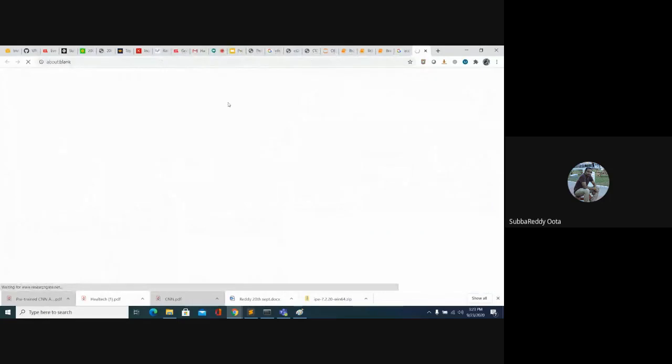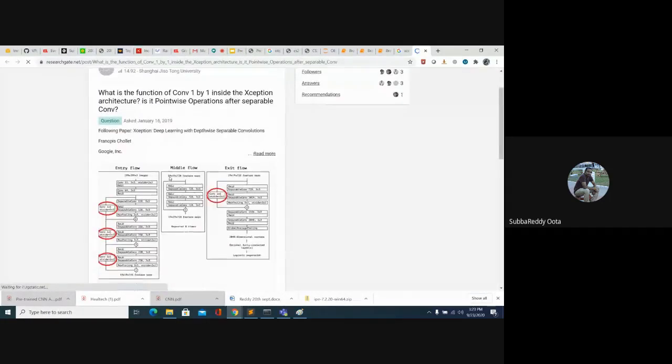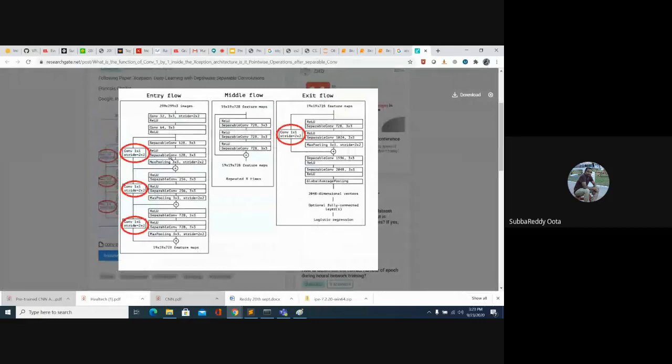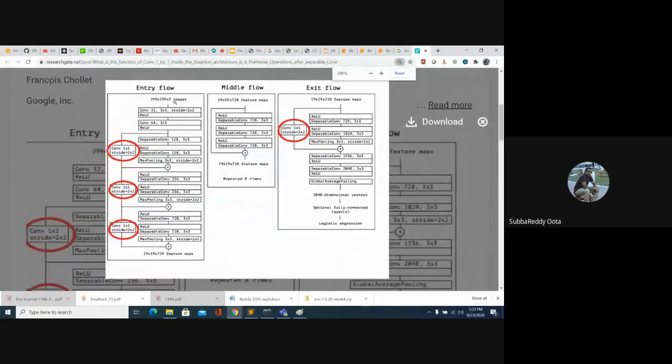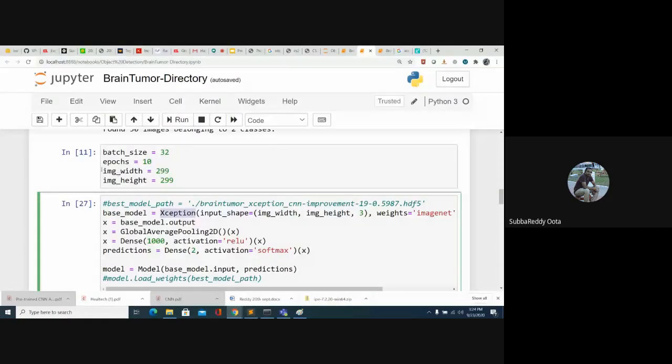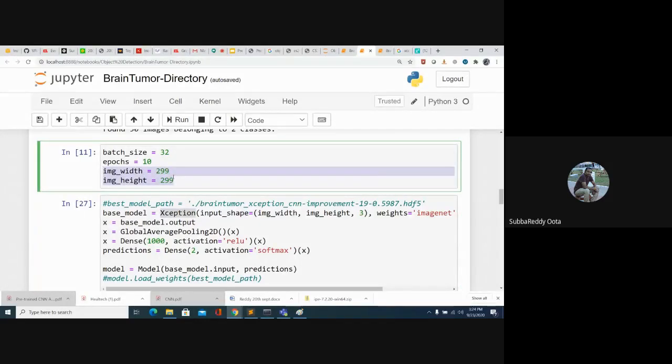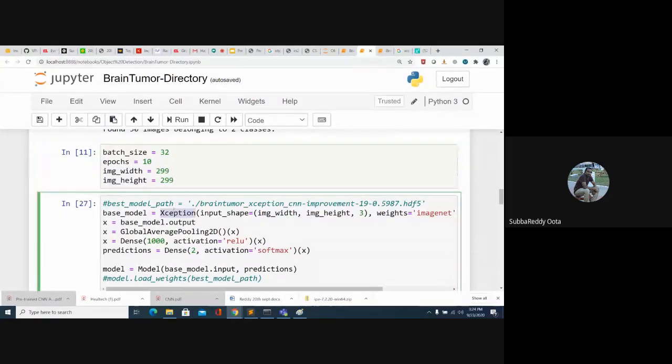Now if you look at the Xception architecture, what is the image size for Xception? It will be 299 by 299 by 3. So for the Xception architecture, the image size is 299 by 299 by 3. That is the reason I mentioned image width and height as 299 and 299. Automatically it gets resized, so whatever size you mention, it will get resized. So I am using the Xception architecture, and the input image size is 299 by 299 by 3.